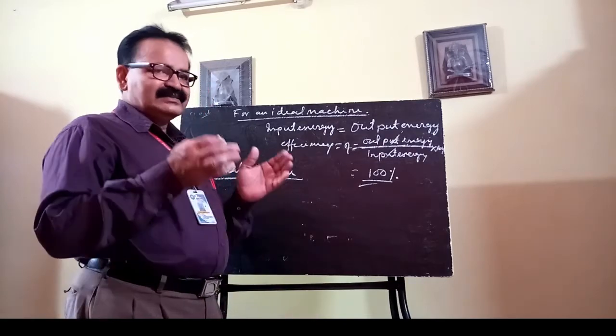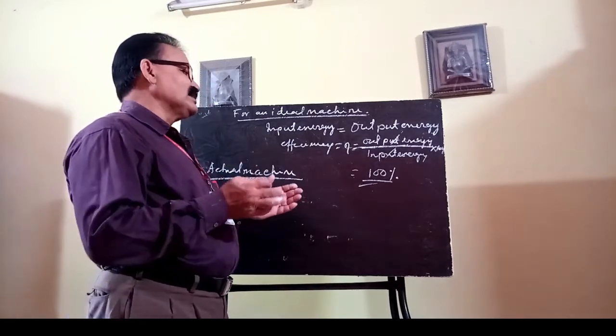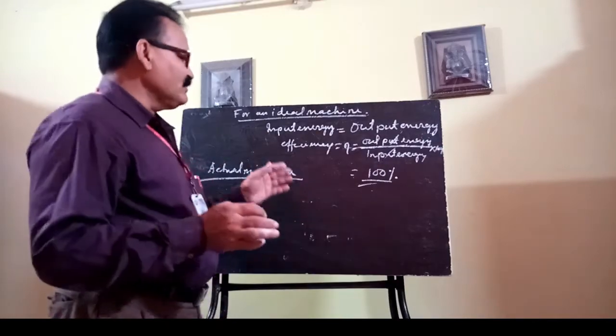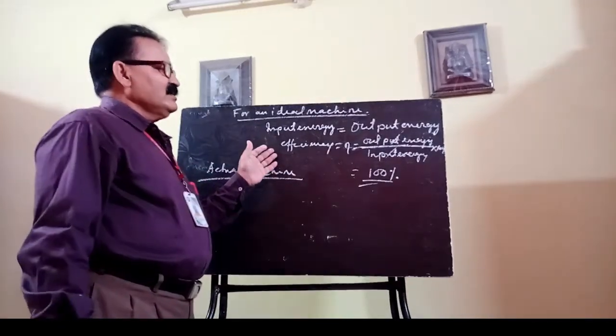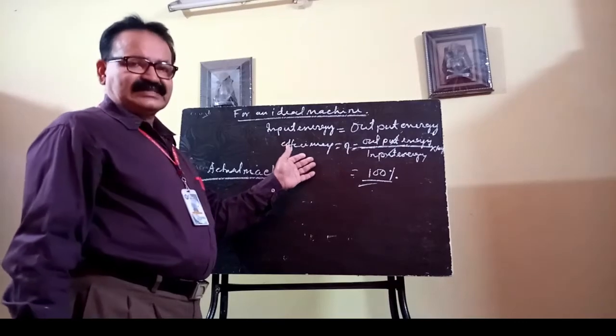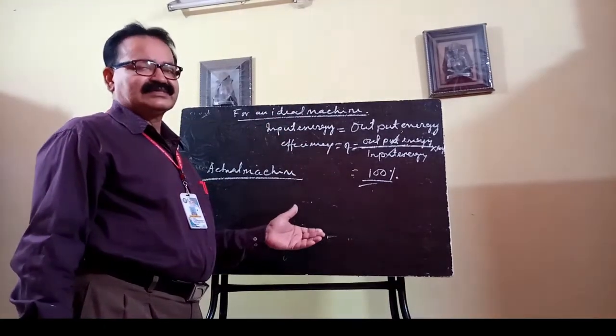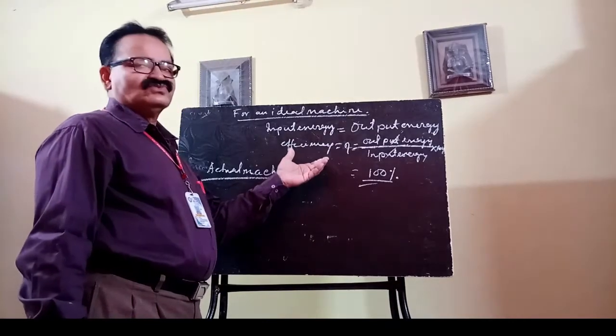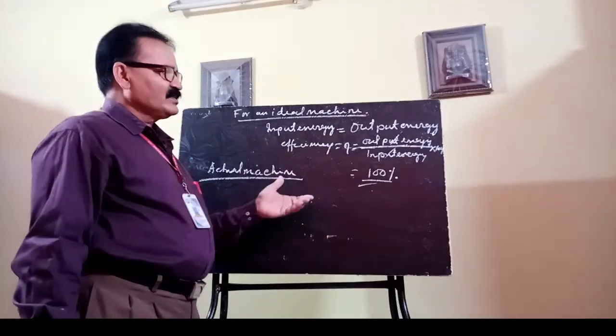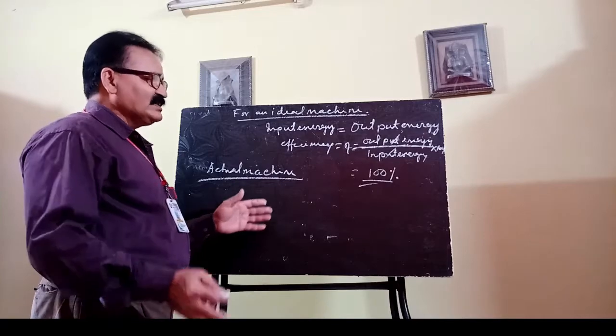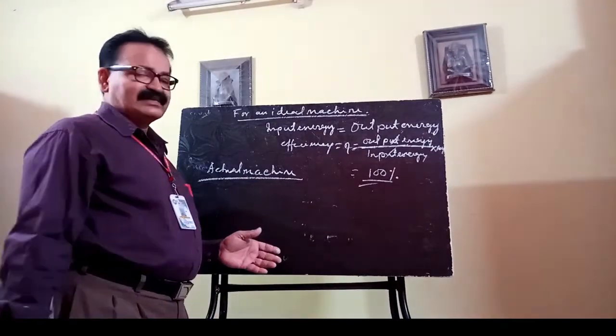So here the loss of 20% of energy takes place due to friction between the moving parts of the machine, and due to the weight of the machine also. Clear? Maybe the string is not perfectly elastic.